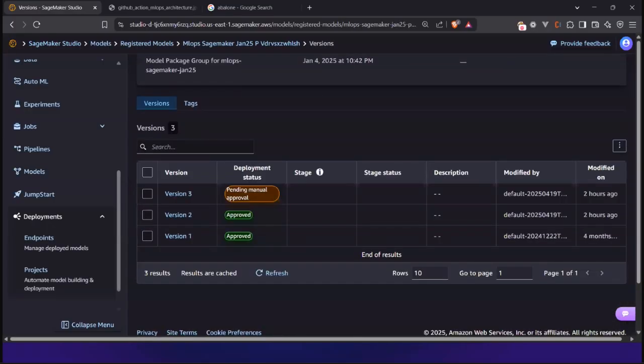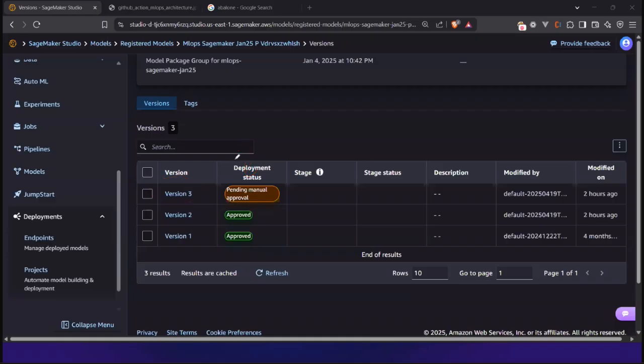You can see that so far I have 3 different versions of models I have already trained. The first version, the second version, the third version. The first version of the model is already approved and has been deployed to production. The second version of the model, maybe it was trained at some point of time, might be already approved and deployed in production. So now you can see I have the third version of the model, which is actually pending my approval process.